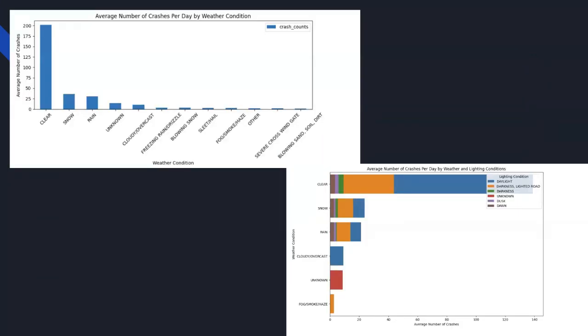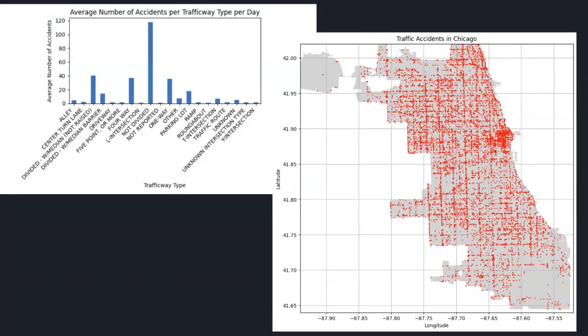And so I wanted to dive more into these crashes and see what types of conditions these crashes are happening in, whether that be weather or lighting related. As you can see here, most of these crashes are occurring in clear and daylight conditions. And then I also wanted to look at what types of roads these accidents are happening on. As you can see here, they're mostly by far happening on not divided trafficway types. I also decided to map all the accidents that I gathered from the data points onto a map of Chicago. And as you can see here, they are a lot more congested within downtown Chicago, the tourist Loop area, but also a lot more spread out throughout the other regions.